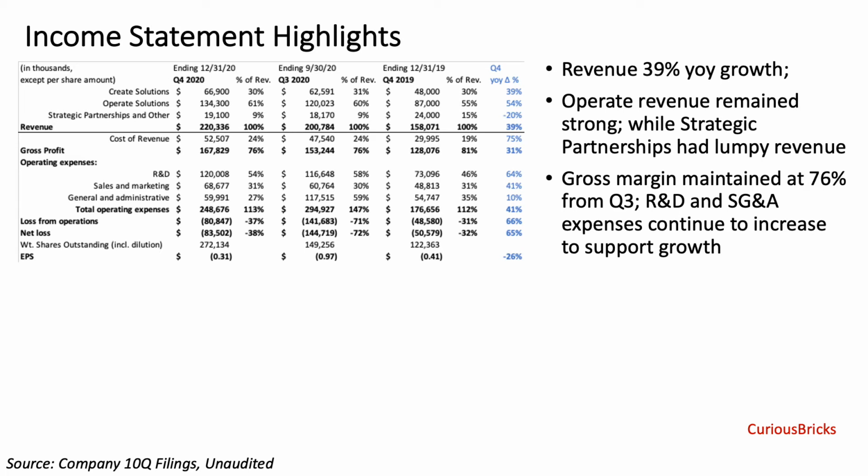Gross margin maintained at 76% from Q3. Operating expenses continue to increase at a rapid pace to support overall business growth. In summary, Unity reported total operating loss of $80 million.